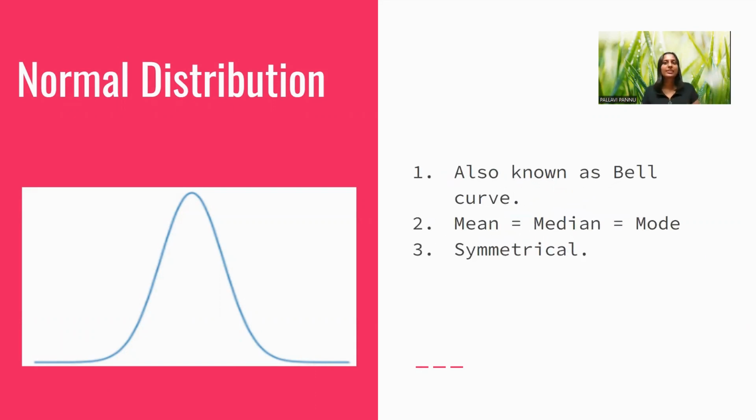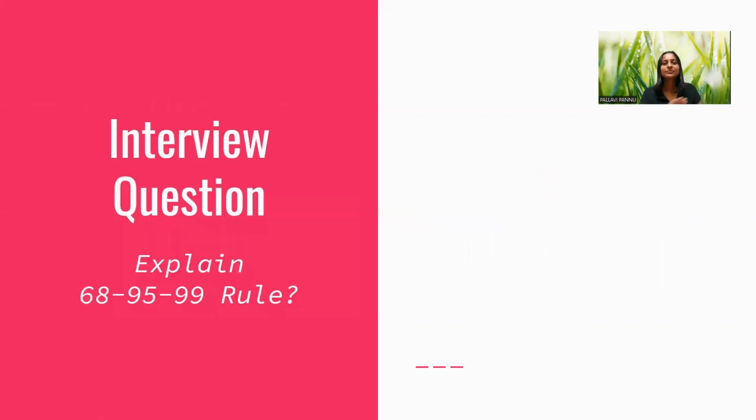It's also known as the bell-shaped curve. Next, what's the characteristic of this distribution? Its mean is equal to the median and equal to the mode. So all three, mean, median and mode, are equal. Next, it is symmetrical. So that's the characteristic of the normal distribution. Now I have started taking the interview questions along with the concepts as we move on.